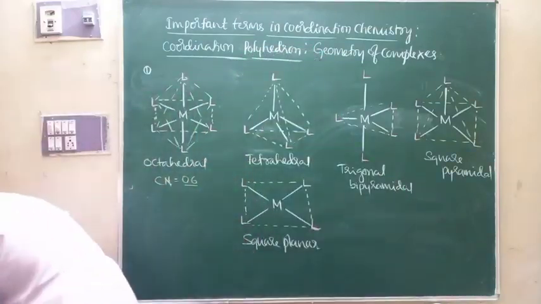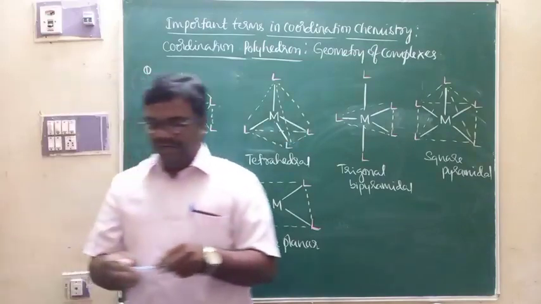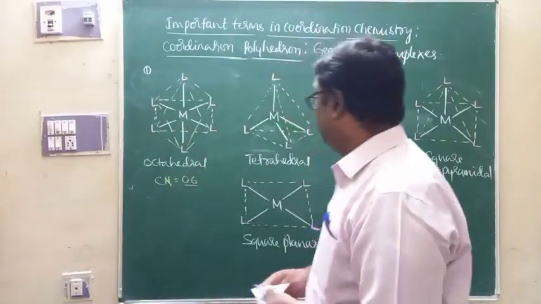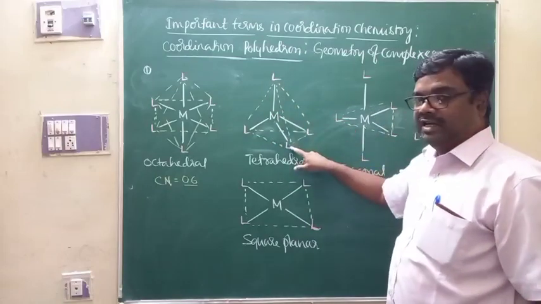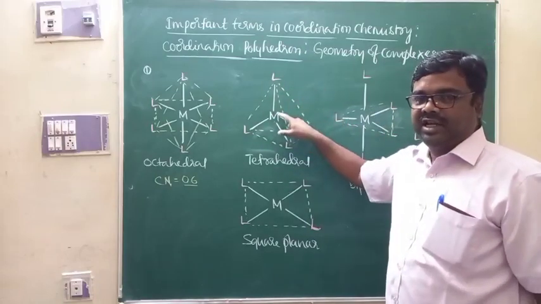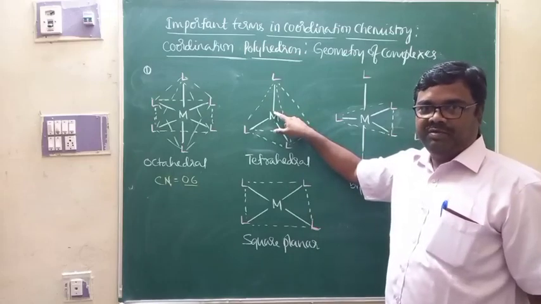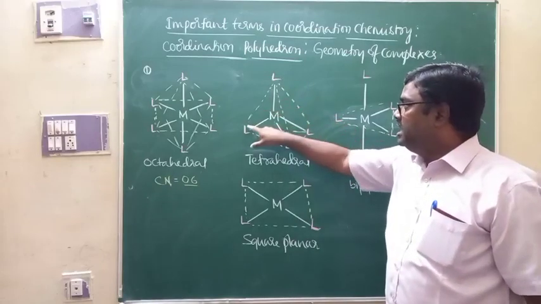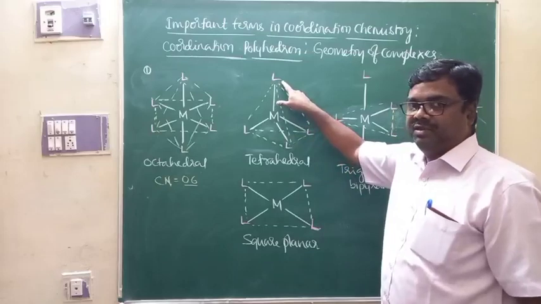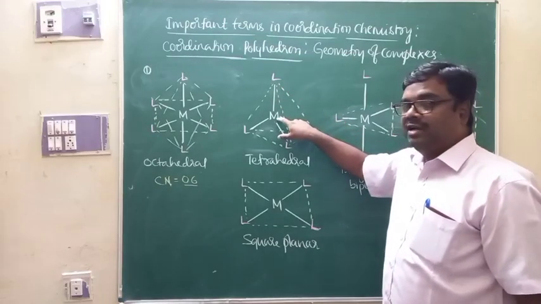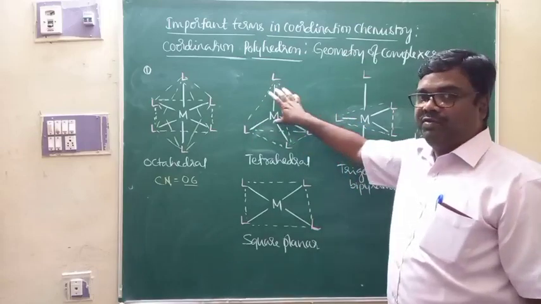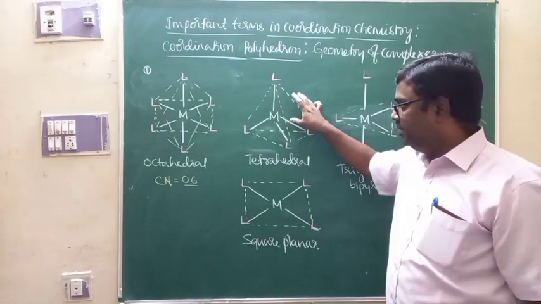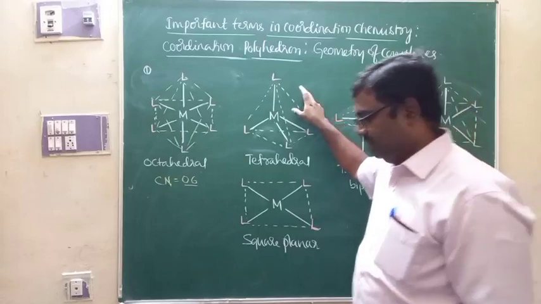Apart from that, you see one more: here the central metal ion is attached to 4 ligands in a tetrahedral fashion, just like in the case of sp3 hybridized carbon atoms. The ligands are at the corners of the tetrahedron, and the metal atom is at the center. That is tetrahedral, with 4 faces. This is tetrahedral geometry, and the coordination number is 4 here.